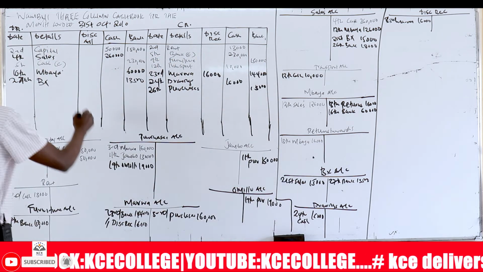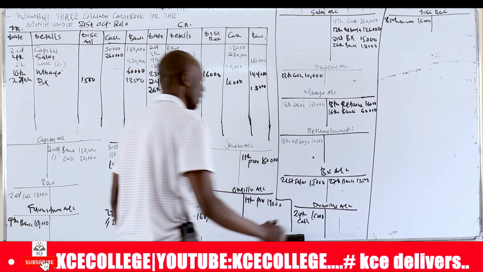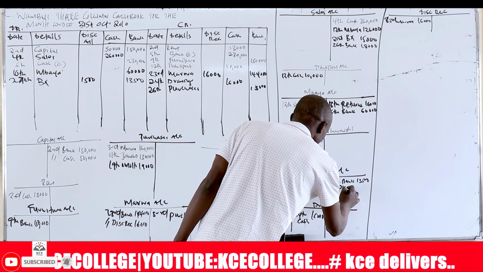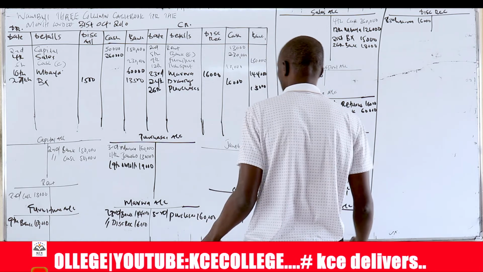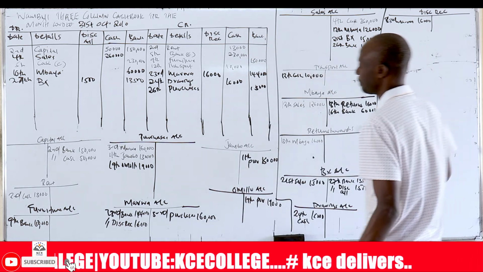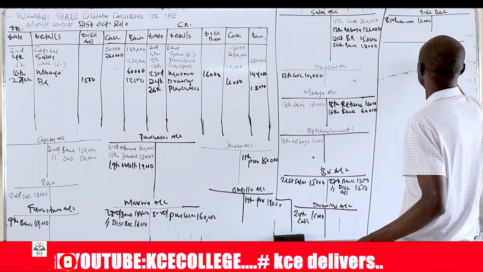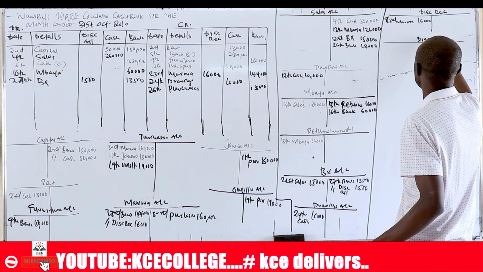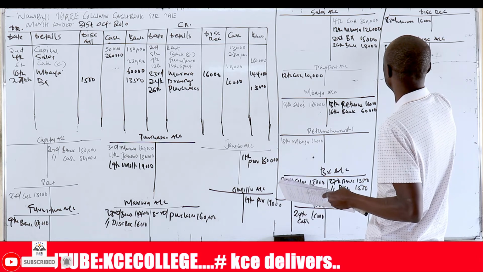The other remaining amount, which is 1,500, is a discount. So on the same line you write discount allowed 1,500, and then you open a discount allowed account here.